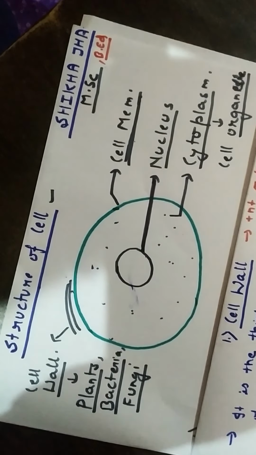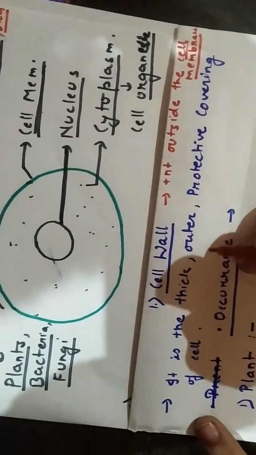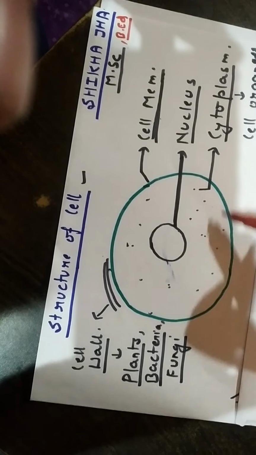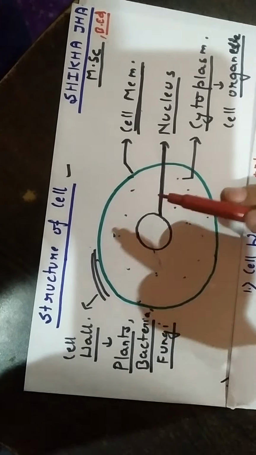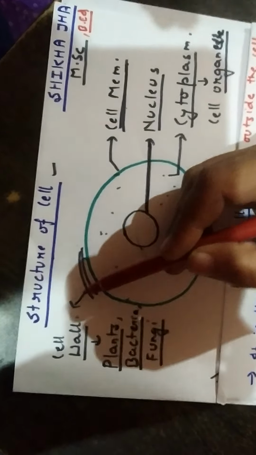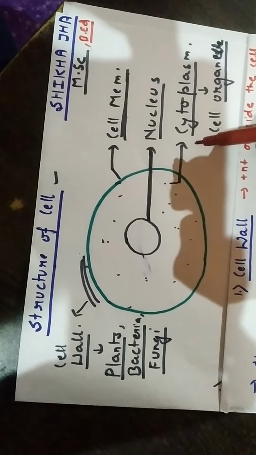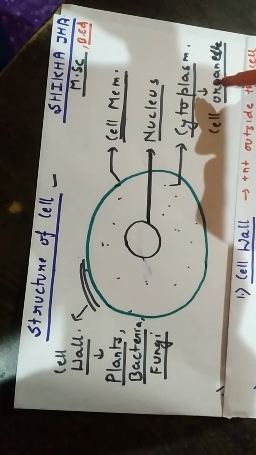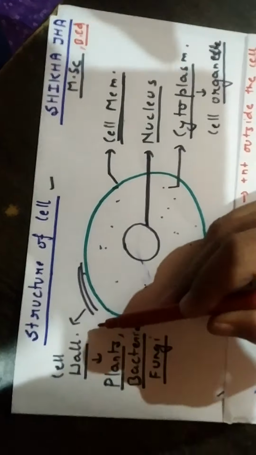Today we are going to study about the cell wall. As we have read in the structure of cell that the cell is covered by a cell membrane and outside the cell membrane there is cell wall present. At the center of the cell there is nucleus and the other part of the cell other than the nucleus is called cytoplasm. So cell wall is the outermost protective covering of the cell.